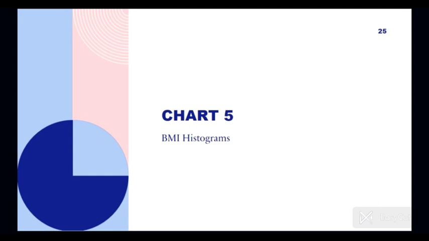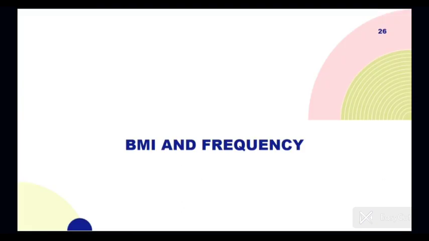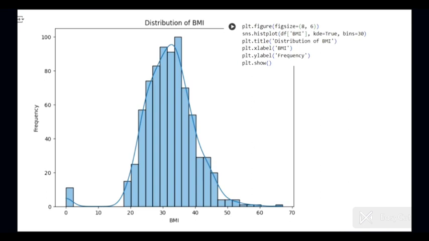These histograms explore the distribution of BMI across the entire dataset and among diabetic and non-diabetic individuals. BMI and frequency. Most BMIs range from 20 to 45. The majority of the dataset's BMI values fall between 20 and 45, encompassing both normal and overweight categories.